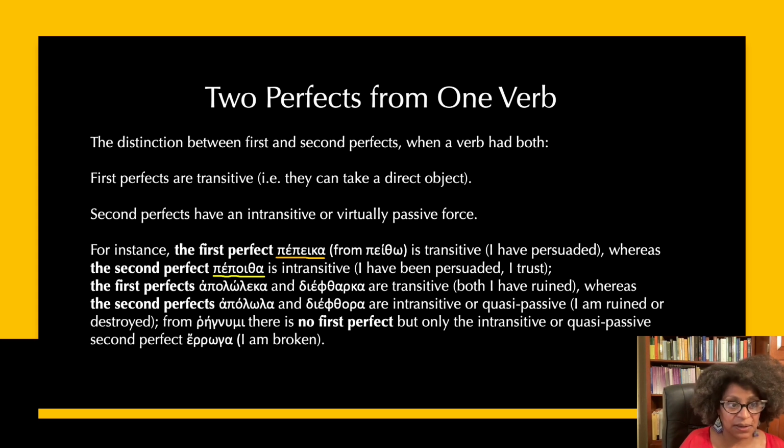Okay? Now, rhegnumi has no first perfect, so that means that it doesn't have a transitive, I have broken something, X. It doesn't have that. Rather, it has only the second perfect, so it's quasi-passive. So I am broken. I have been broken. I am now broken.